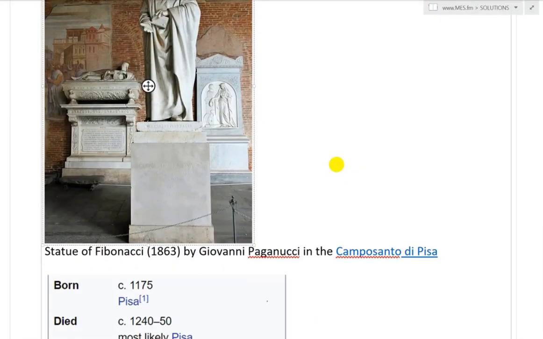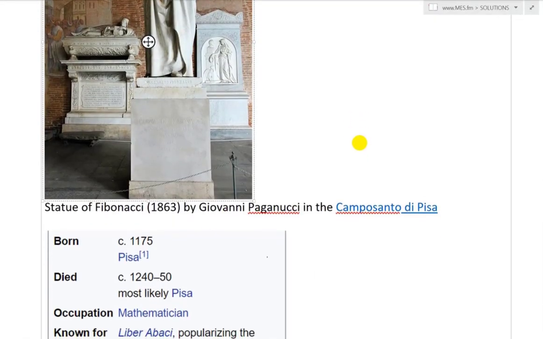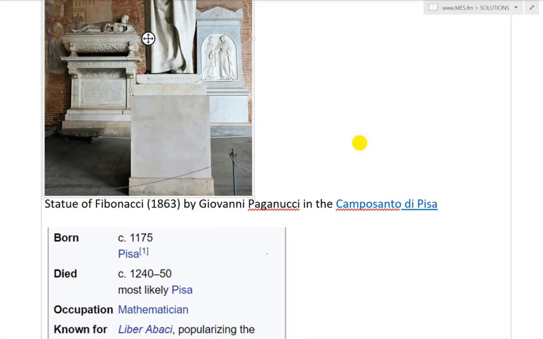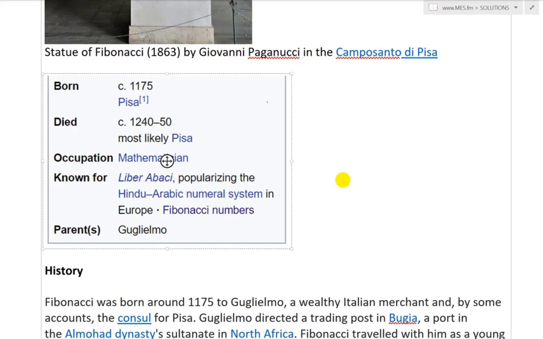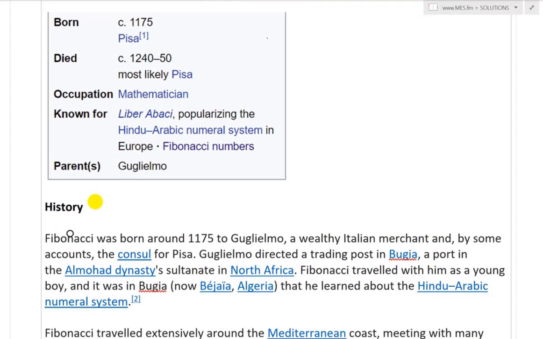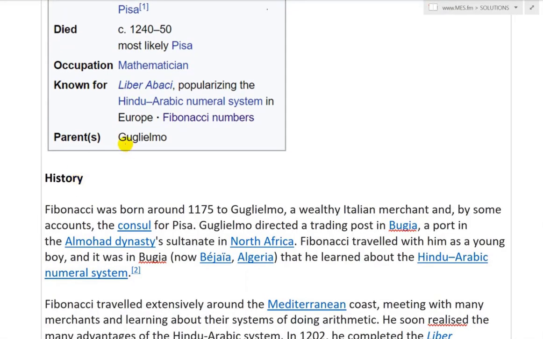It's a statue of Fibonacci from 1863 by Giovanni Paganucci in the Camposanto di Pisa. He was born in 1175 Common Era in Pisa in Italy, and died most likely between 1240 and 1250, most likely in Pisa. His occupation was mathematician, and he was known for Liber Abaci, popularizing the Hindu-Arabic numeral system in Europe, and Fibonacci numbers. His father was Guglielmo. That's hard to pronounce.